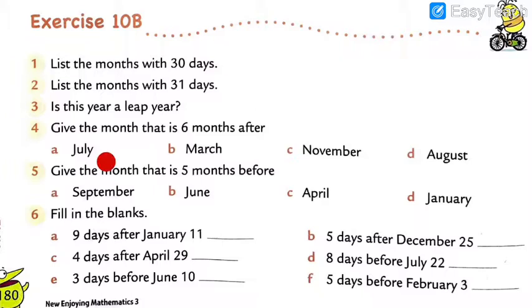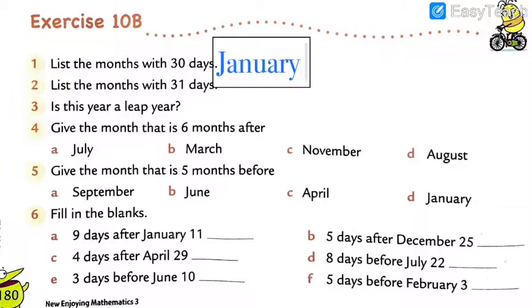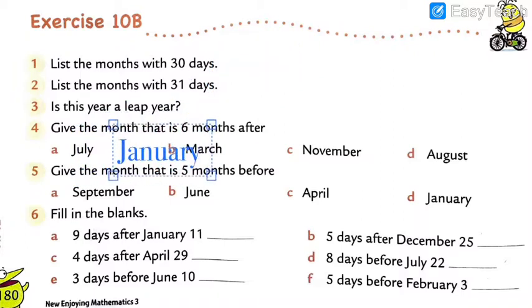And then see what is question number 4? Give the month that is the 6th month after. After 6 months, we have to count the given month. July. August, September, October, November, December, and January. So after July, 6 months after, the month will become January.